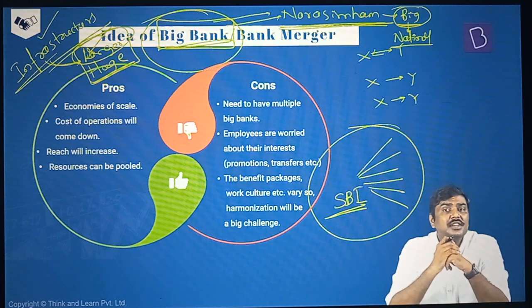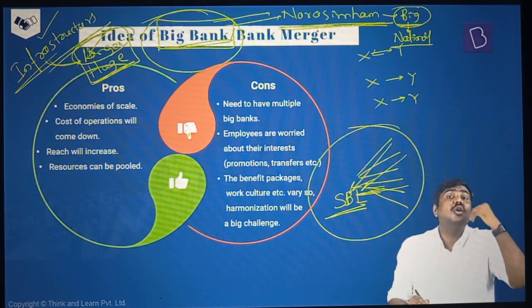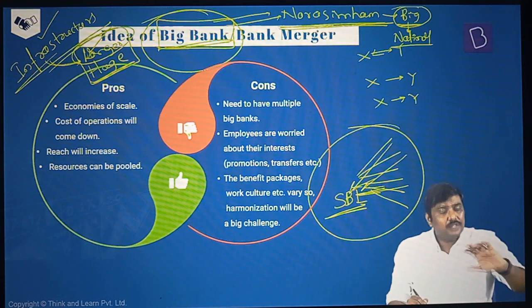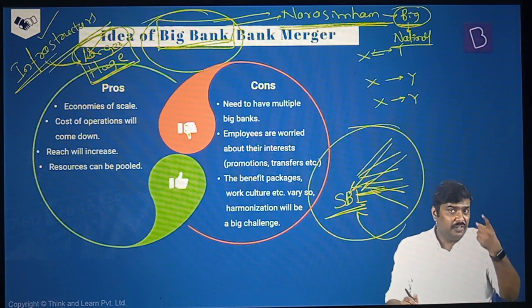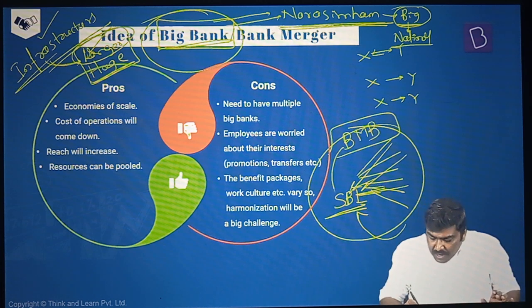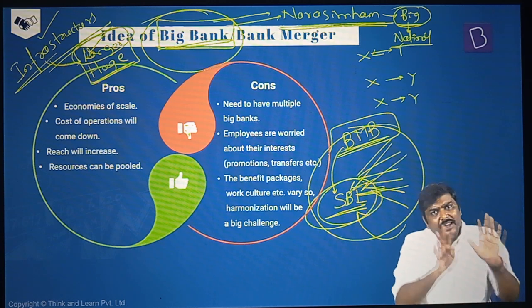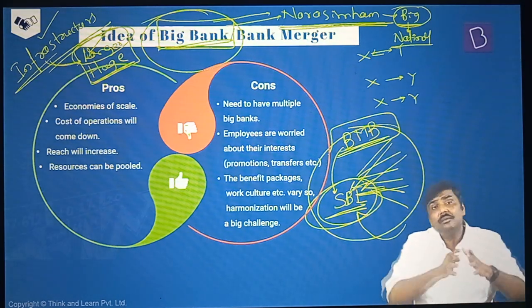So what now Government of India says is, we will not allow that. What we'll do is we'll merge all of these associate banks with the SBI, which already has been done. Right? The earlier associate banks which were there have been merged with the SBI. First point. And there was one more bank called Bharatiya Mahila Bank, BMB. This particular Bharatiya Mahila Bank also has been merged with the State Bank of India now. So SBI earlier itself was a very big bank. Now it has become a much bigger bank.